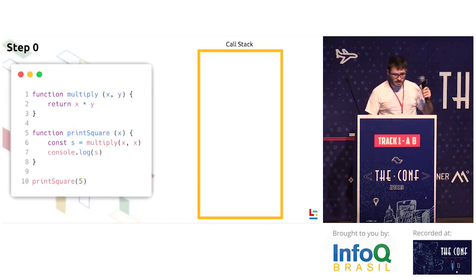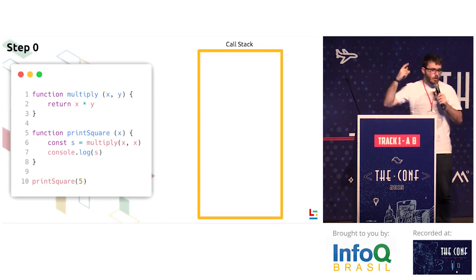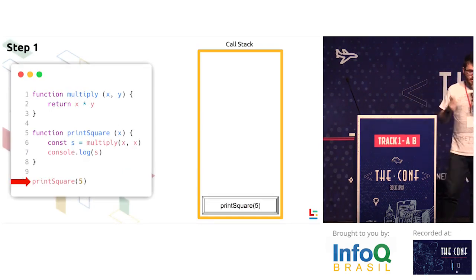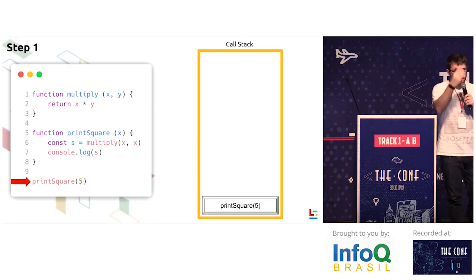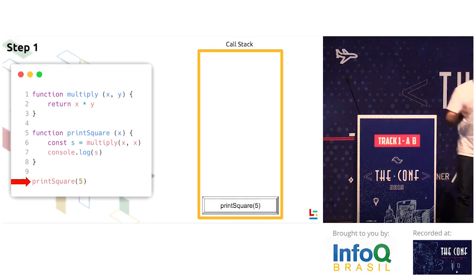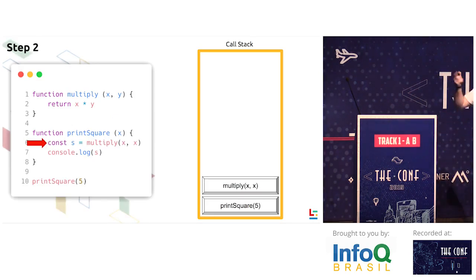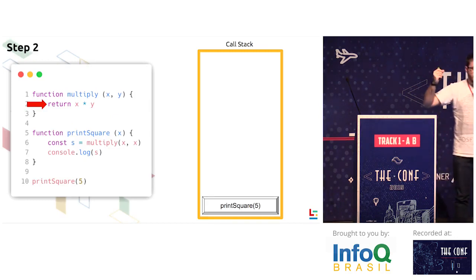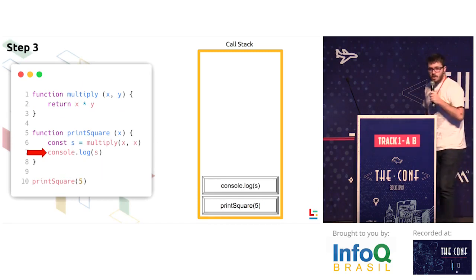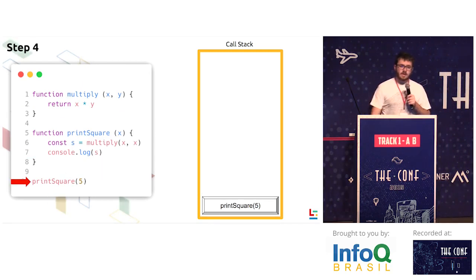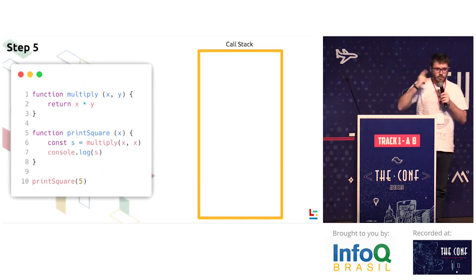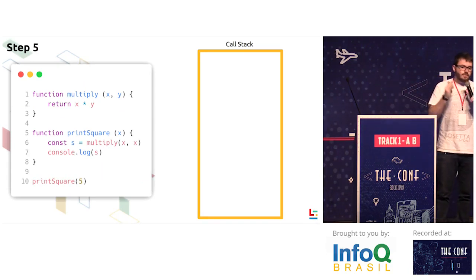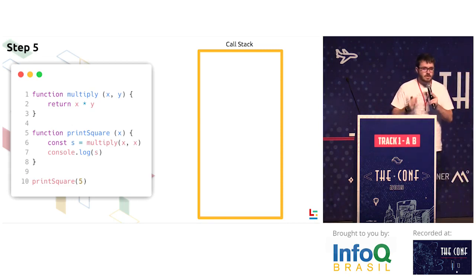In the first step, everything is empty. The call stack is empty. Then we start executing. Our language is interpreted, so the interpreter will find the first function call, which is printSquare. It puts it on top of the call stack, so now we go into printSquare. Then it calls multiply, which is put on top of the call stack again. Multiply only returns, so it is taken off the top of the stack, and then it calls console.log, which prints on screen. Then it returns, and then it returns. The last step of every JS program is equal to the first: when the call stack is empty, there's nothing else to execute.